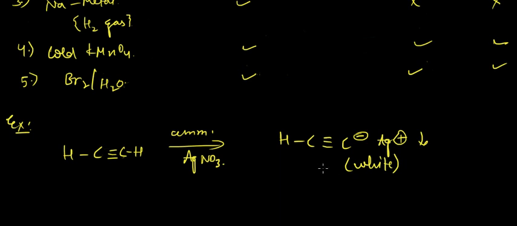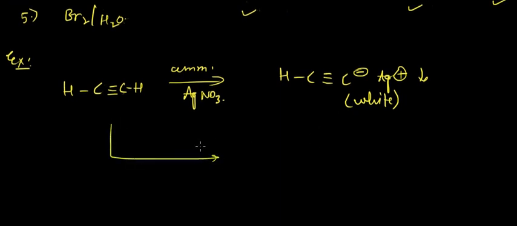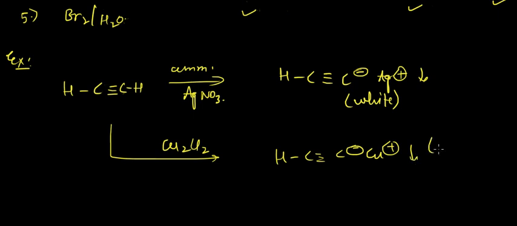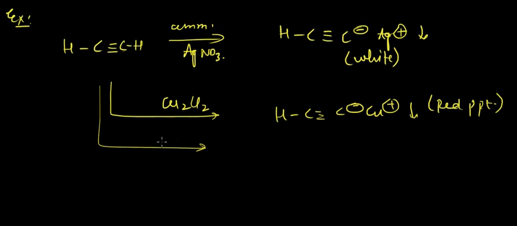Okay, what about this compound when reacted with Cu2Cl2? Then we'll get a product which is a red precipitate. If we pass it with sodium metal, then we'll get something like C minus Na plus, and half a mole of H2 released.